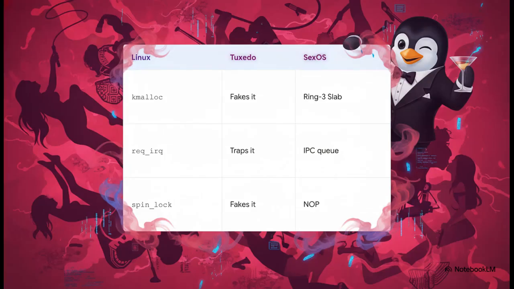Using our ABI mapping model, we are able to surgically intercept all that legacy chaos. For example, when the C code calls kmalloc, Tuxedo just smiles, fakes it, and allocates memory from a local Ring 3 bump slab instead. When the driver calls request_irq, we trap it and seamlessly route that interrupt straight over to an IPC queue. And what happens when it tries to grab a spin_lock? We fake that entirely too. We literally compile it down to a NOP, just absolute nothingness. Because inside our cage, preemption just doesn't exist.